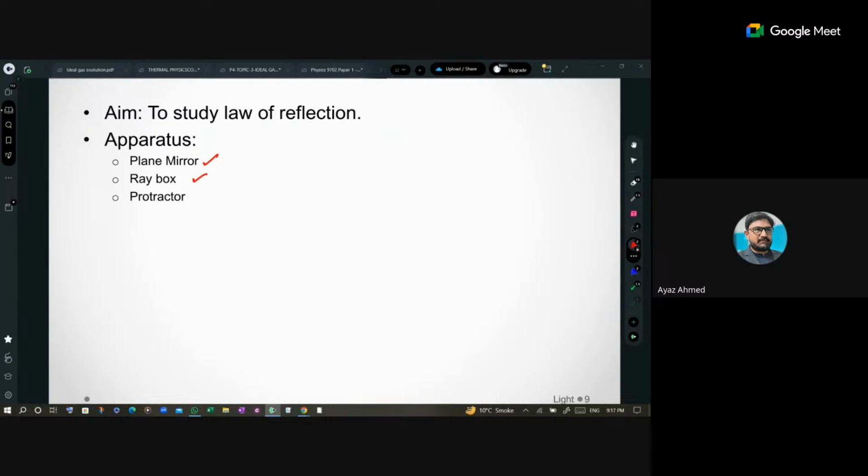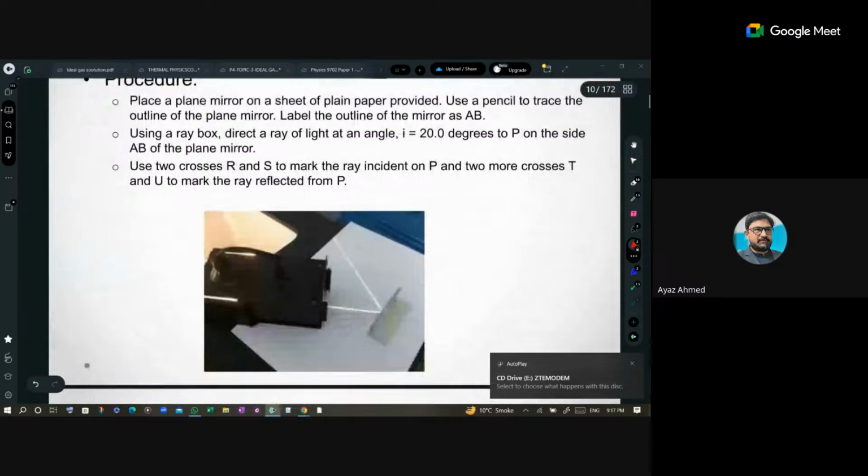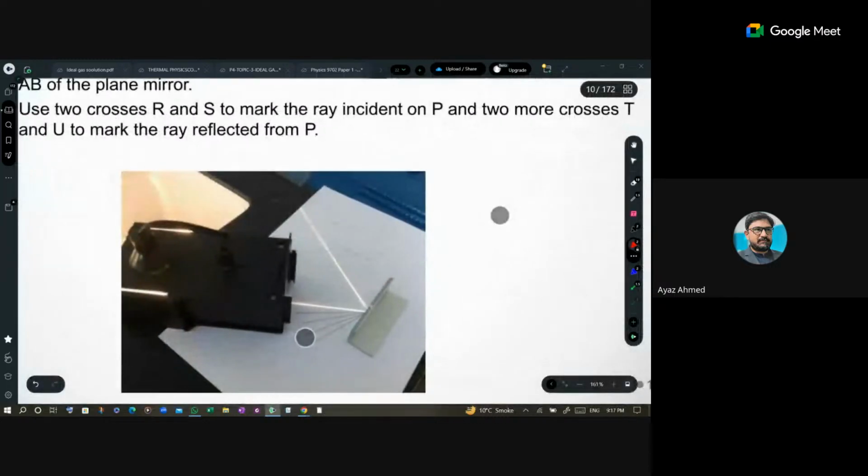If we are going to perform an experiment or any activity on reflection of light, we need a plane mirror, a ray box, and a protractor. The ray box produces light. The protractor is used to measure the angle. And the plane mirror definitely must produce some sort of reflection. So this is that setup.